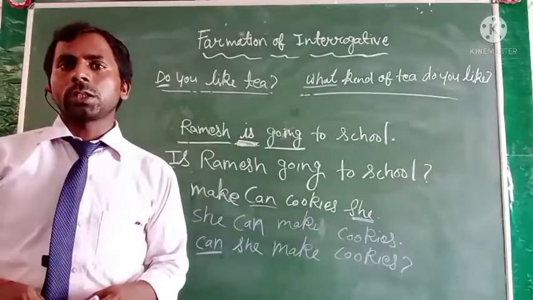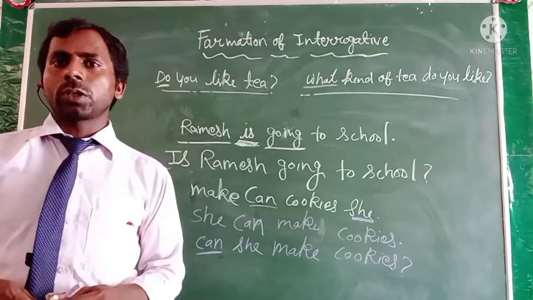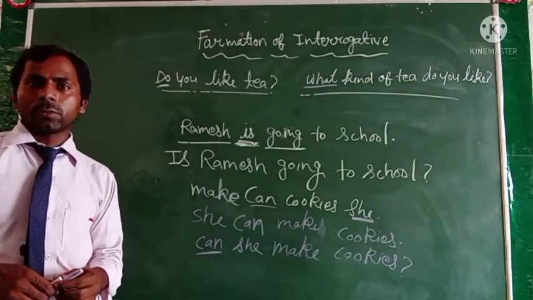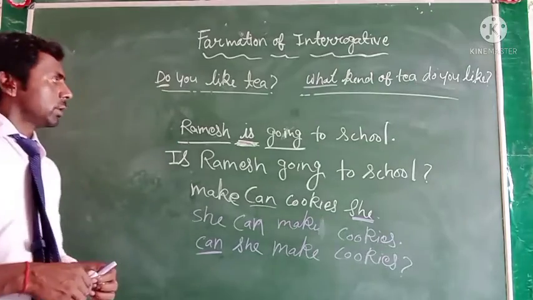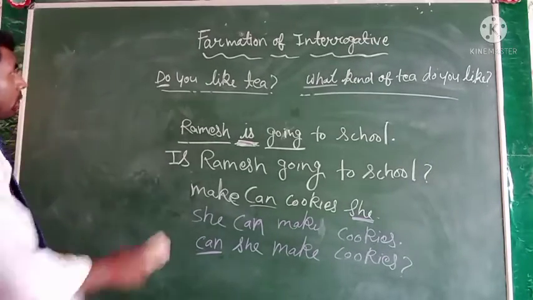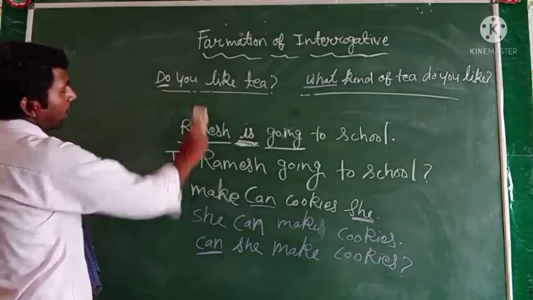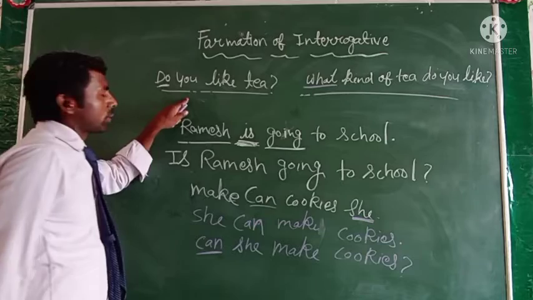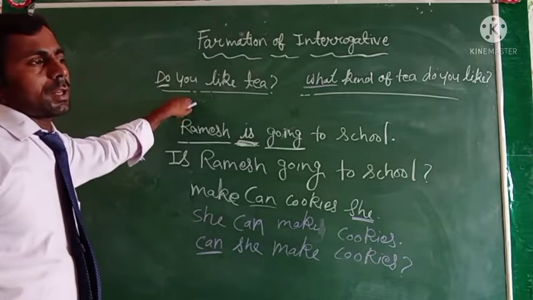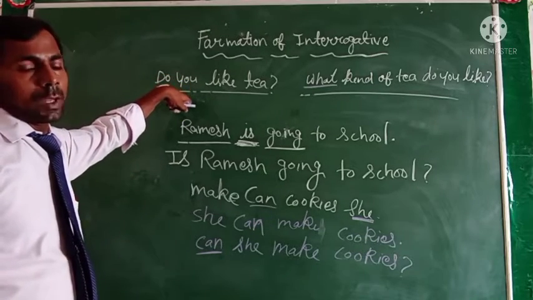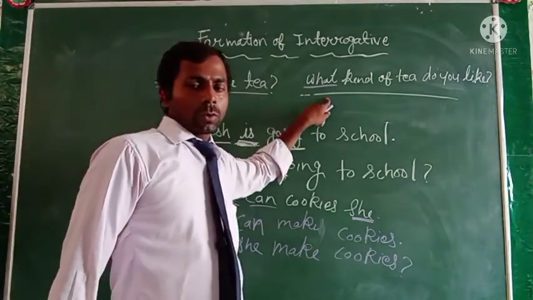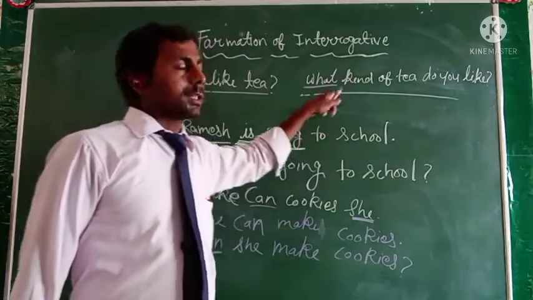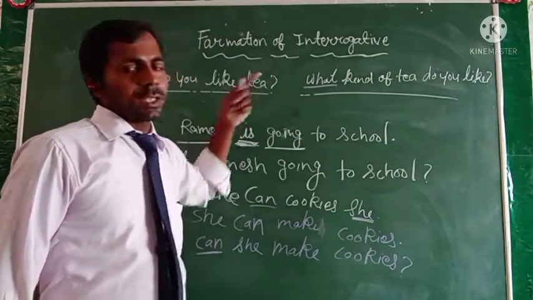To this list we usually add how, since all of these are used to ask for particular kinds of information. So this is the yes-no type of question, and this is the what-where type of question. In the first we get the answer in yes or no, but in the second we have to reply in a statement.